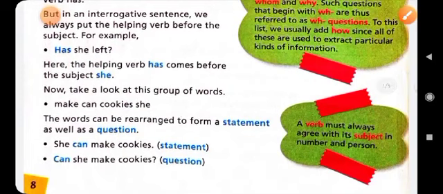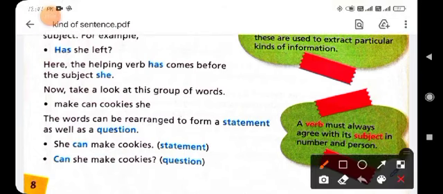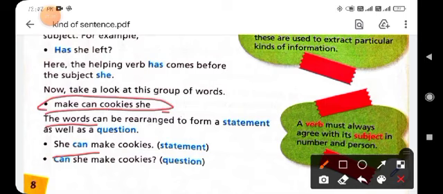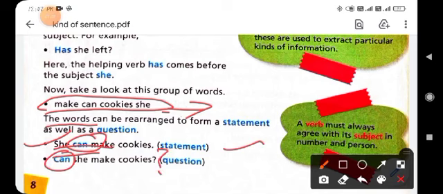Now take a look at this group of words: make, cannot, cookies, see. Here is a given sentence that is not arranged. The words can be rearranged as a statement as well as a question, like She can make cookies. First arrange it as the statement sentence, and then change this statement sentence easily by using can at the beginning of the sentence and putting the question mark at the end, and this statement sentence changes into the interrogative sentence.